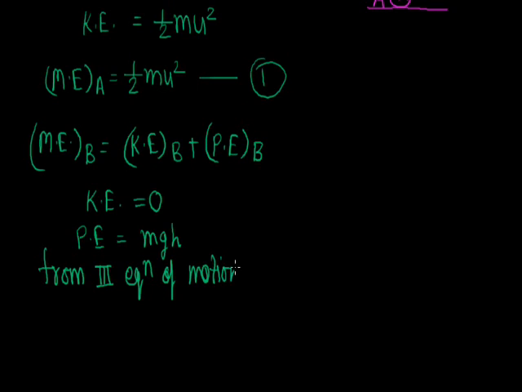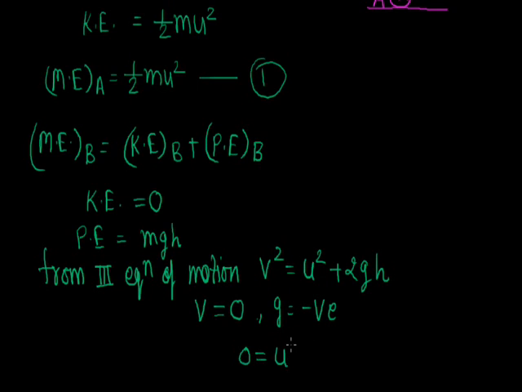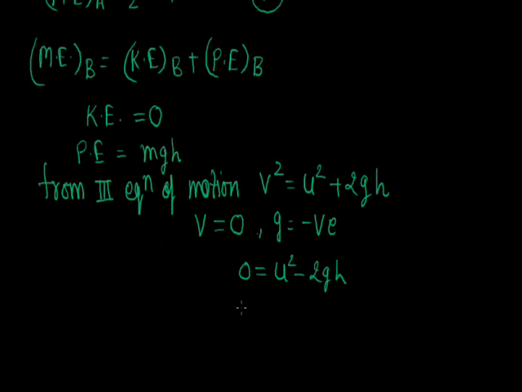From the third equation of motion, as we know, v square equals u square plus 2gh. Since here the final velocity is 0 and for upward motion we use the sign of g as negative, we can write 0 equals u square minus 2gh. By solving this we get u square equals 2gh, and gh equals u square by 2.